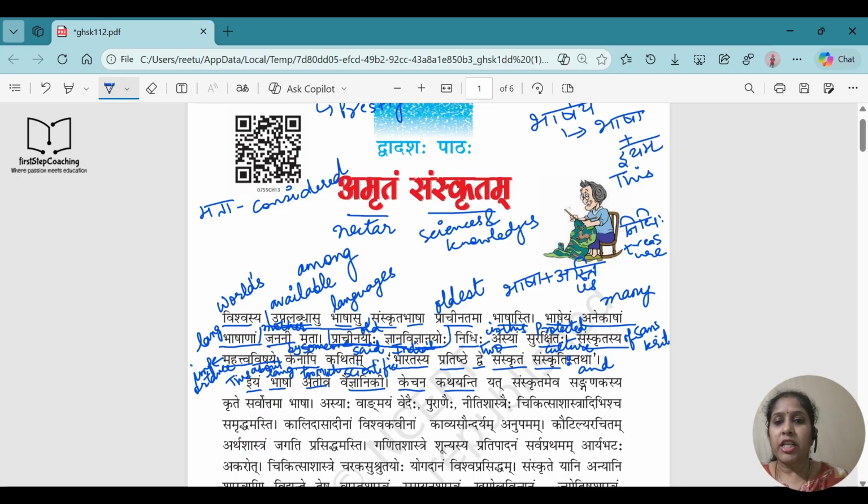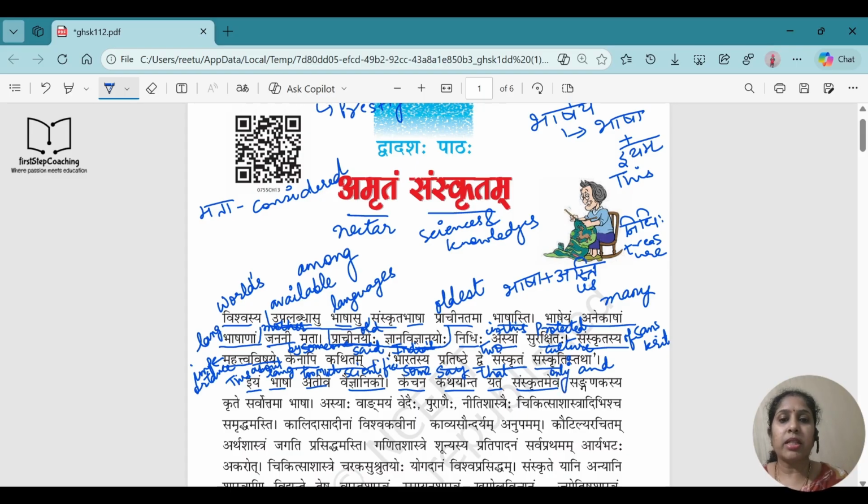Kechan kathyanti. Kechan means some. Kathyanti means say. So some people say, some will be who? People only, right? So some people say, yat means that. Sanskritam ev, Sanskrit only. So this is made up of two words, Sanskritam ev, Sanskrit only. So it is ev in the end, which means only.